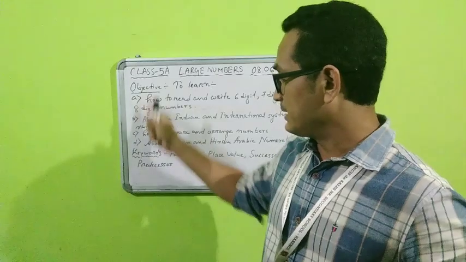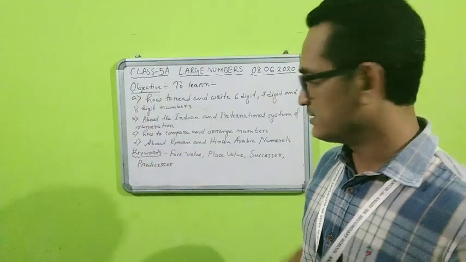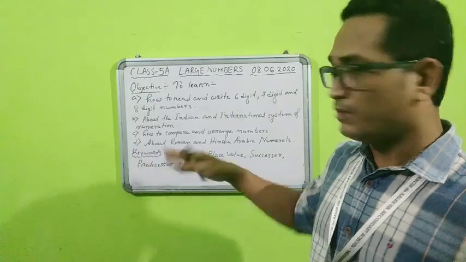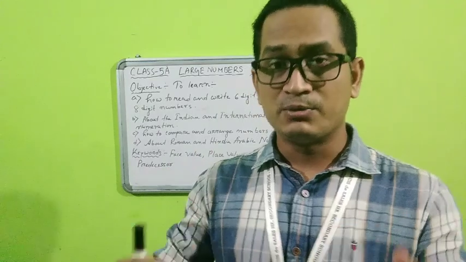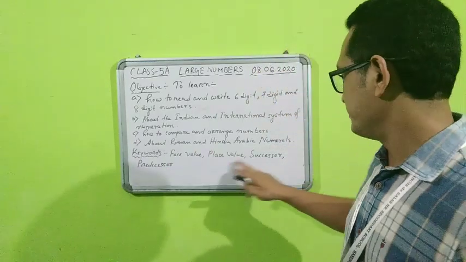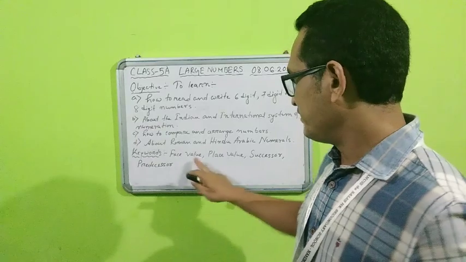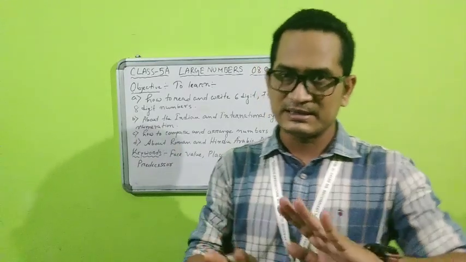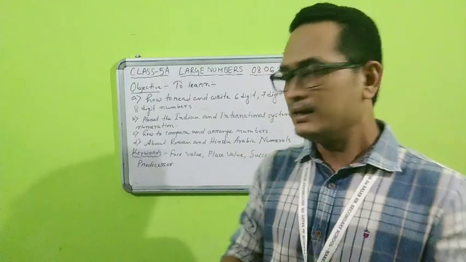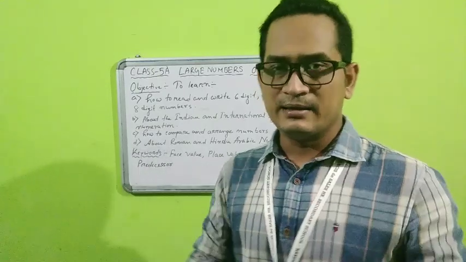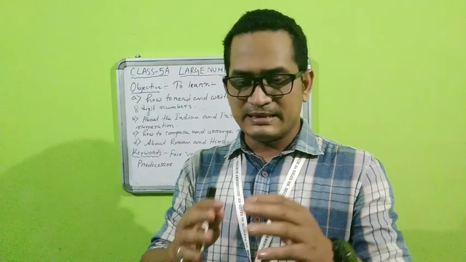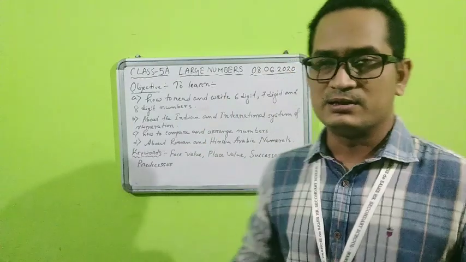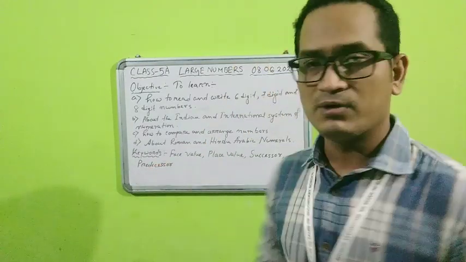Now students, you have to write this objective in your school copy. As I said, below that you need to write the keywords. Keywords means the important terms that you are going to get: face value, place value, successor, predecessor. All these words you already got, because these are not a new topic, it's an old topic, but these four terms carry a lot of significance. That's why I have kept them as keywords for this chapter.